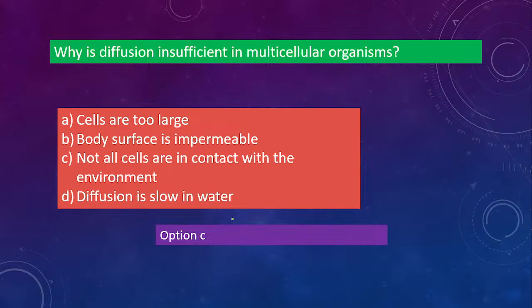Yes, option C will be the correct answer, because of multicellular organisms, as I've said, the cells have a complex structure. So not all cells are exposed to the outside environment. The cells inside our body are not exposed to the outside environment. That's why diffusion is not sufficient in multicellular organisms. Okay.